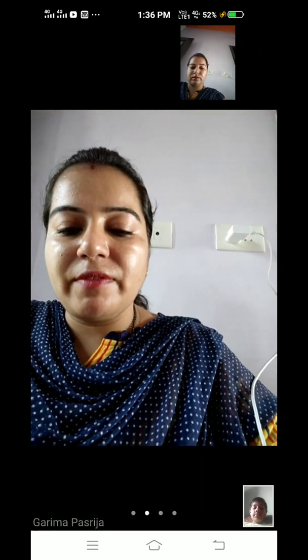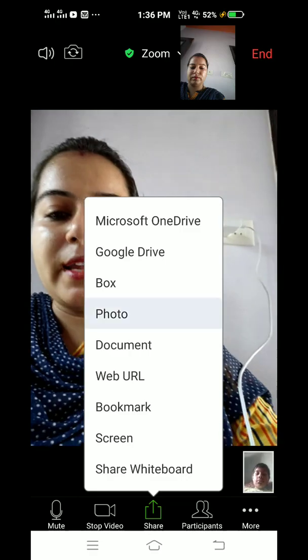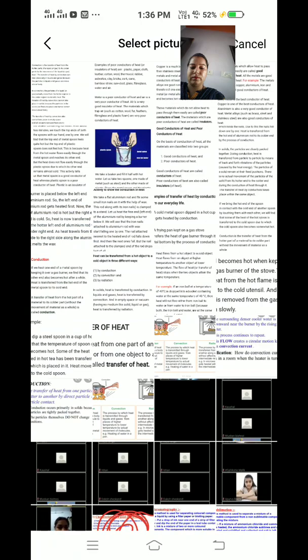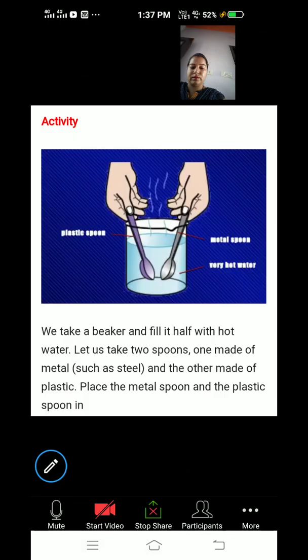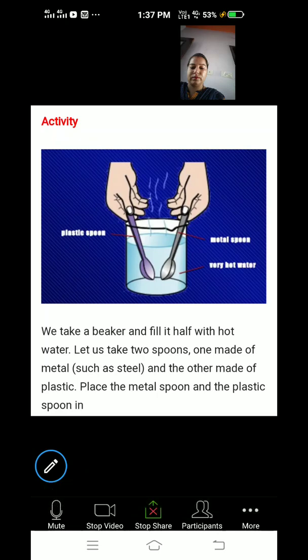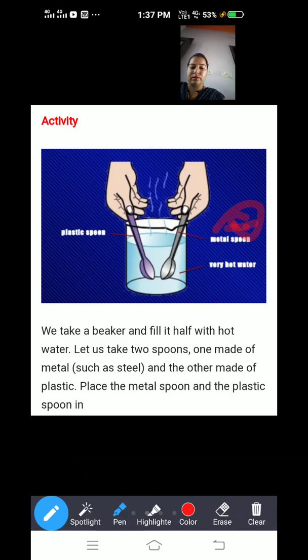Now, when we talk about another slide, you have to know why a thing is a good conductor and why a thing is a bad conductor. This is an activity. In this you have two spoons: one is a plastic spoon, and another is a metal spoon. And the water is very hot.